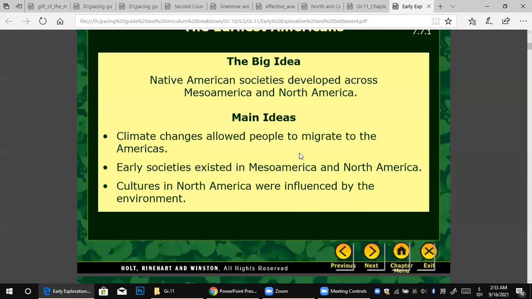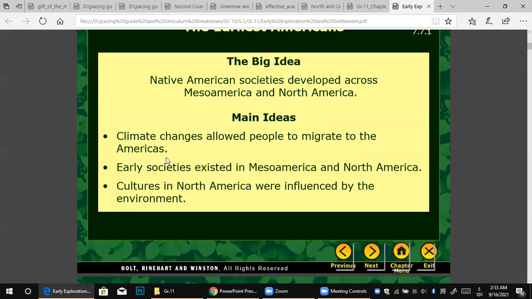After that, we have the main idea. What is the main idea of this? Climate changes allowed people to migrate to America. Of course, you remember how America was discovered by Christopher Columbus, by mistake. He tried to explore Asia, and he thought he had discovered Asia, but in reality he had settled in America. And of course, they later knew that it was America, not Asia.